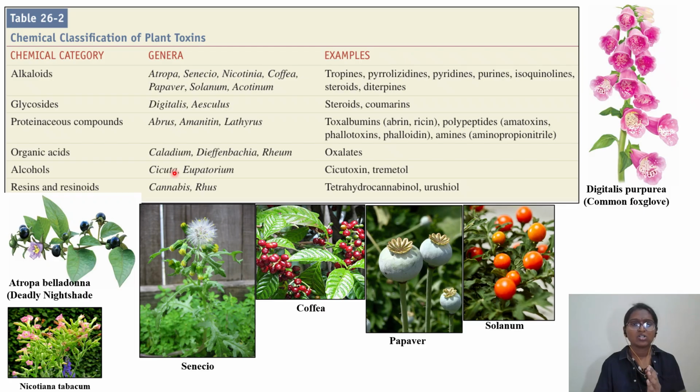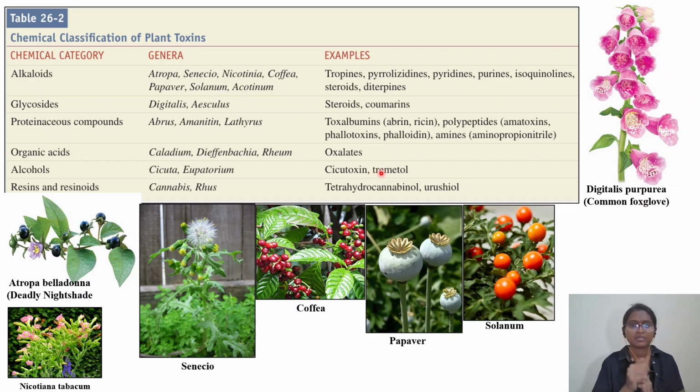Okay, alcohols we have cicuta and eupatorium, which is causing cicutoxin. Cicuta is releasing cicutoxin. Eupatorium is tremetol. So one question on cicuta or cicutoxin you will get in your exam. I have seen in previous papers they have asked this question.